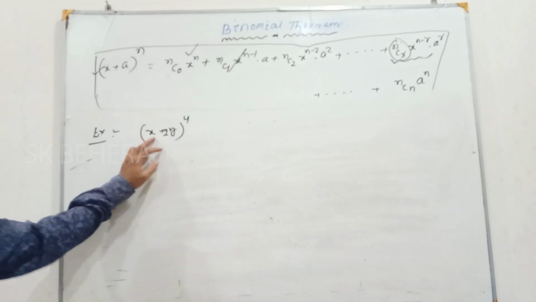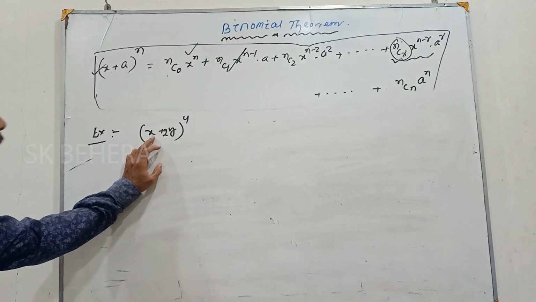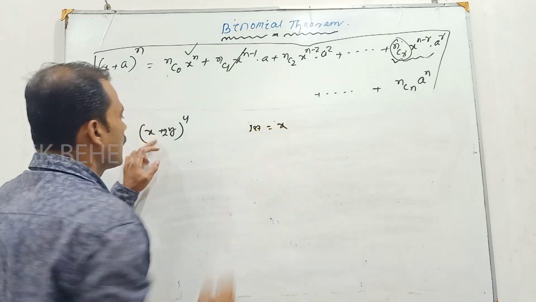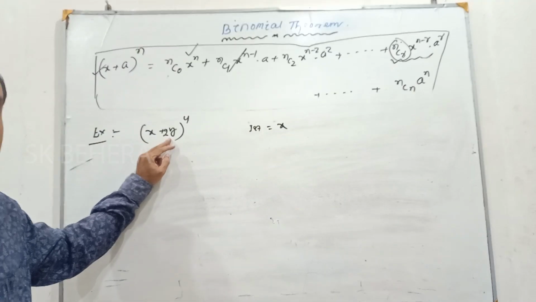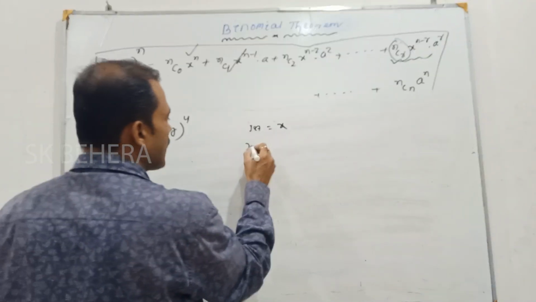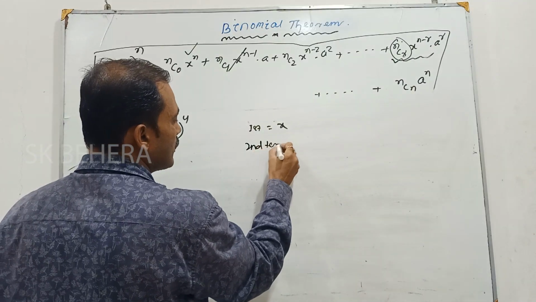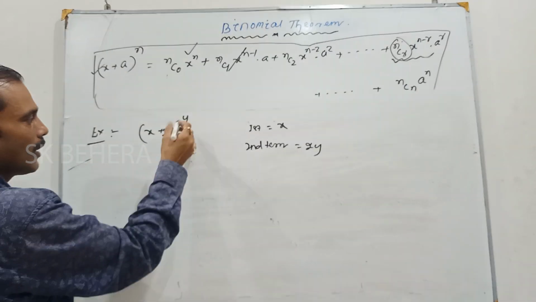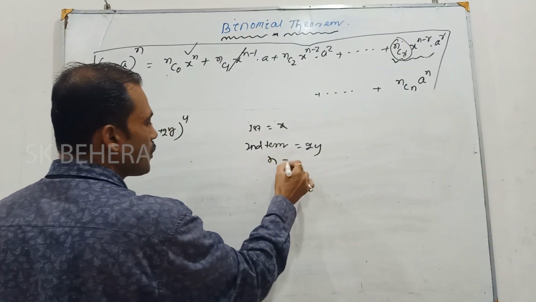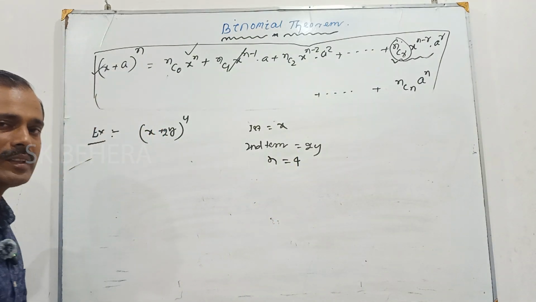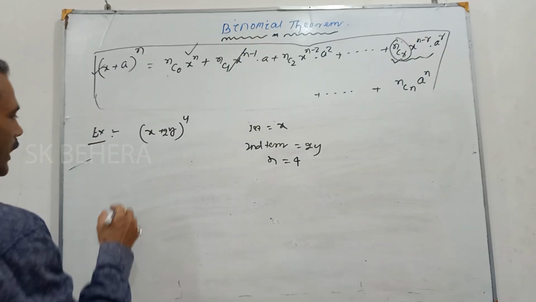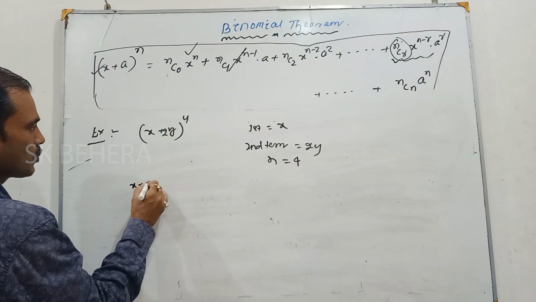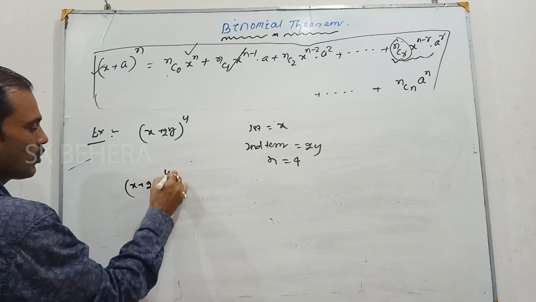You see, first term is x. Then we can write, first term is equal to x. What is second term? Second term is equal to 2y. Then we can write the power n is equal to 4. Okay, got it? So now you see, (x + 2y) to the power n is equal to 4.